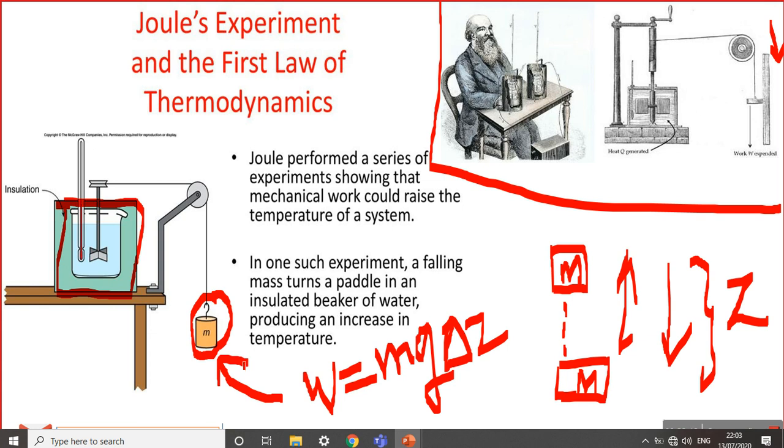What is the work done on the system? What happened now? That paddle will rotate when the mass has fallen some certain height. Now what do we observe? Anyone? What happens when the paddle stirs the water in the chamber? What about the temperature of that water?